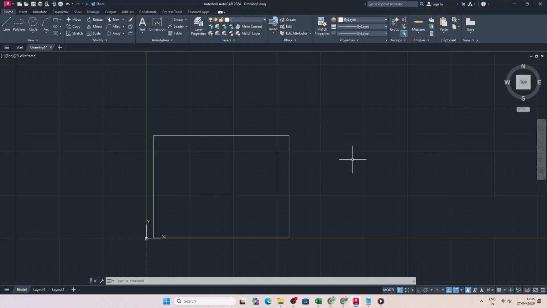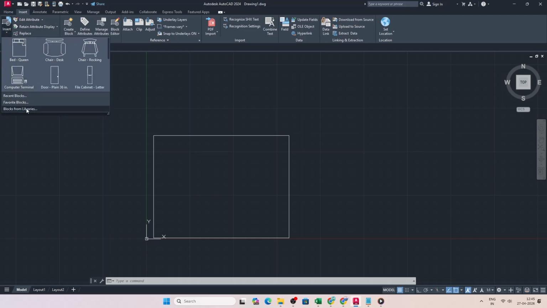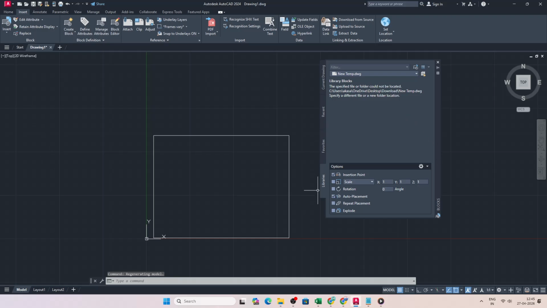First, let's use the Blocks palette, which is ideal for AutoCAD 2020 and newer. Start on the Home tab and choose Insert, then Blocks from Libraries. This opens the Blocks palette. Switch to the Libraries tab so you are looking at external sources, not just the blocks already in your current drawing.